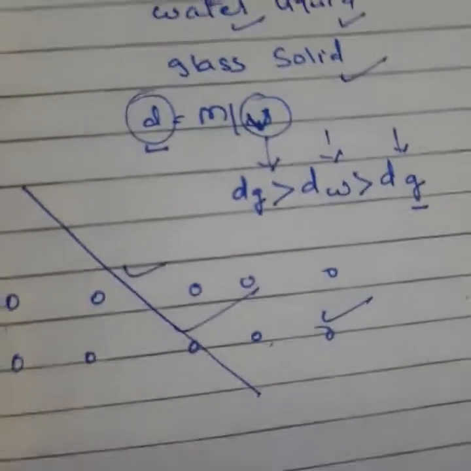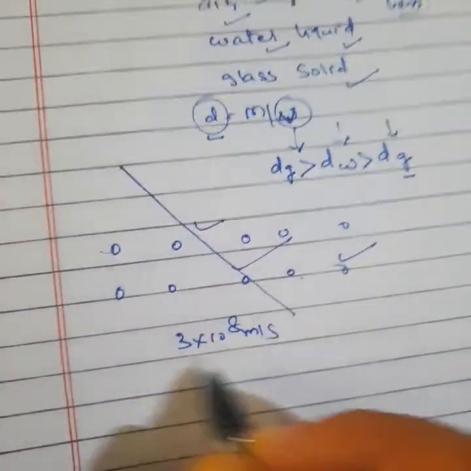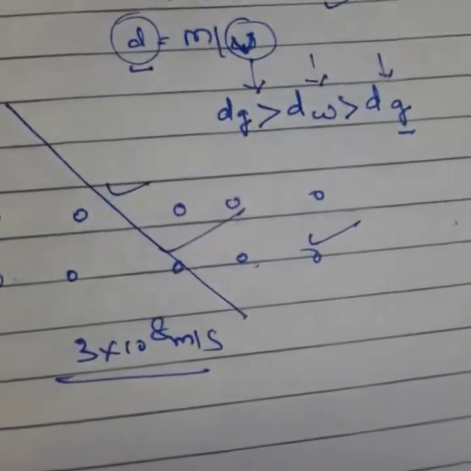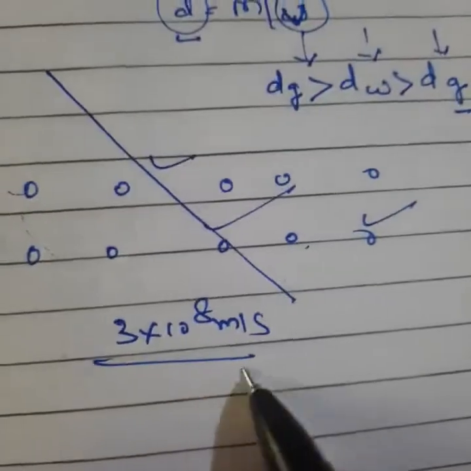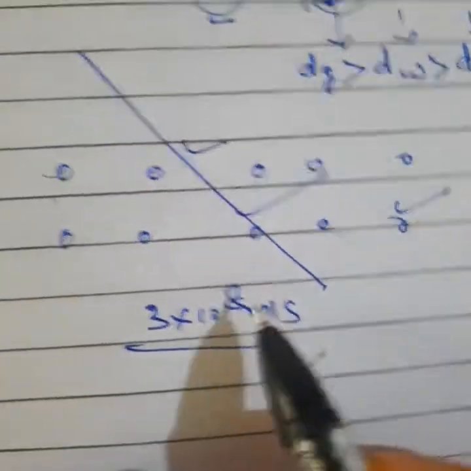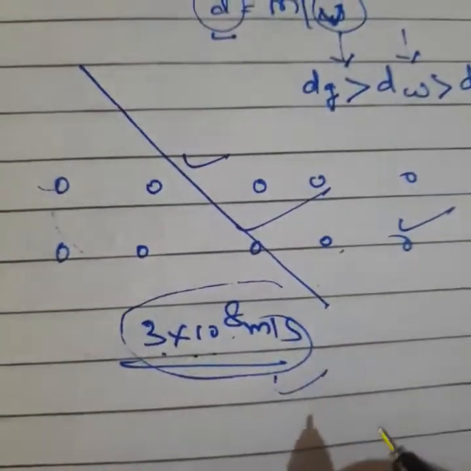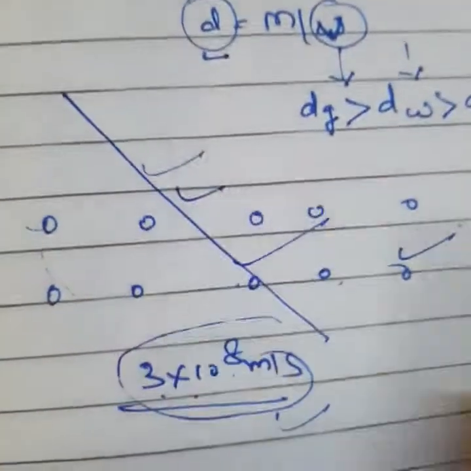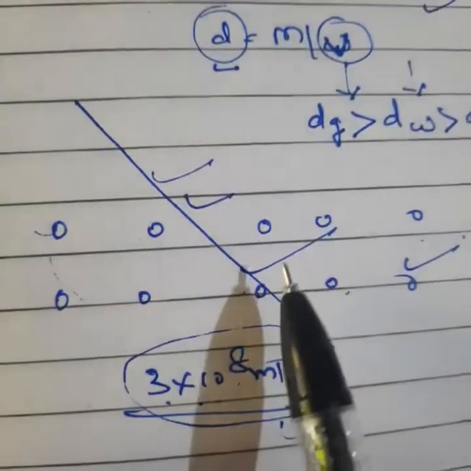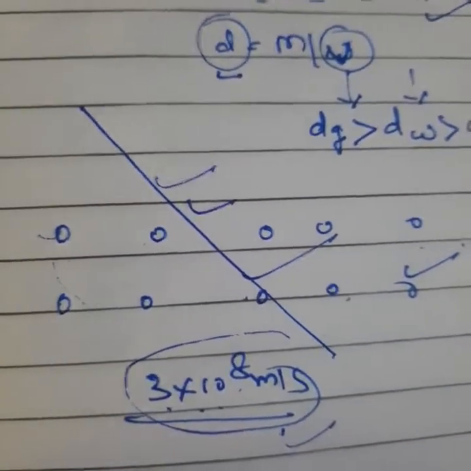Clear? Look, we can talk about vacuum. In the case of vacuum, light will travel with the highest speed, that is 3 into 10 to the 8 meters per second, because there is no pressure, no medium. But second thing, in air the speed is nearly 3 into 10 to the 8 meters per second. At that time some medium will come there. When the medium comes, the speed of light will decrease a little bit, because molecules come there now. These molecules will apply force on the light, and when they apply force, the speed of the light will decrease.